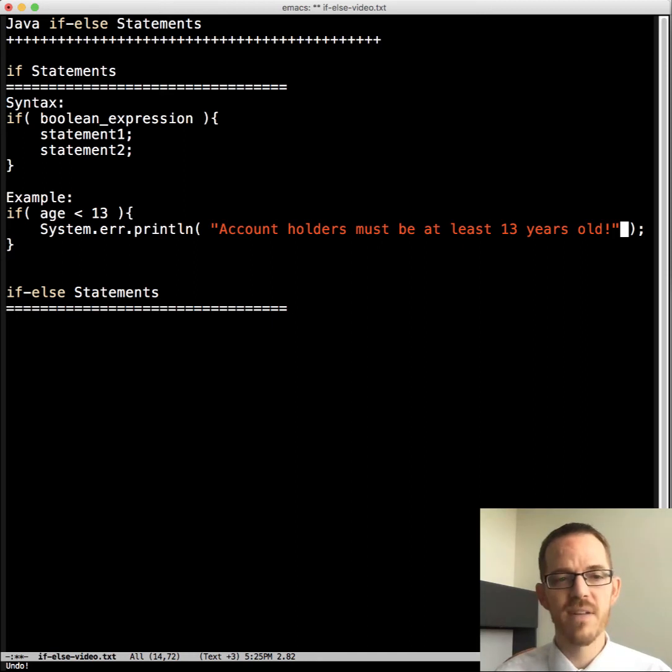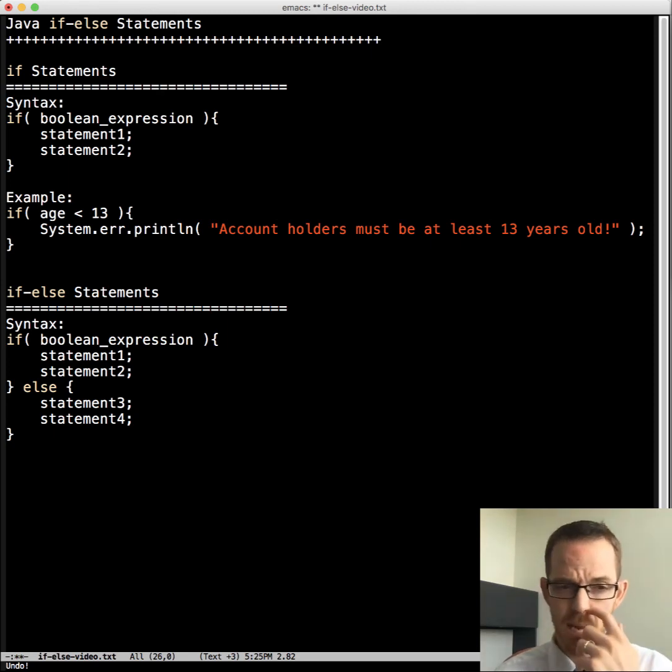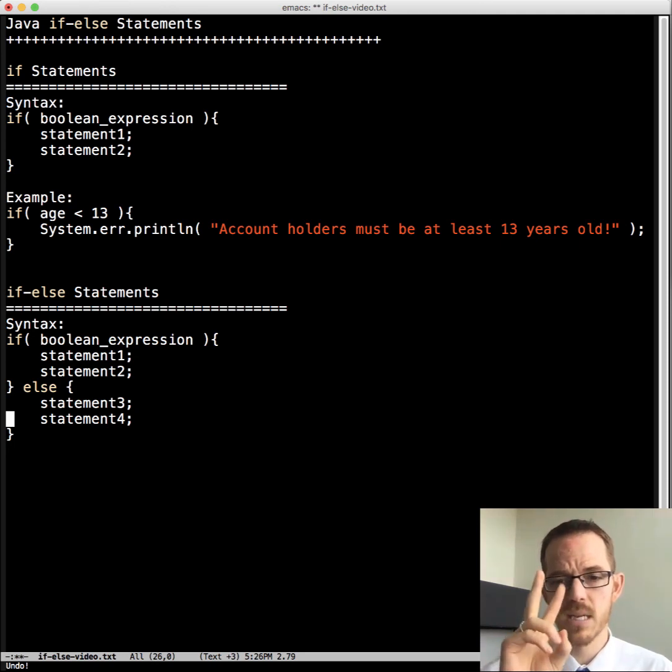Now let's look at if-else statements. Syntax is very similar. We have the same syntax for if, and then we add in the keyword else here, and then we're just always going to do the braces, and then we can have potentially different statements here in the else statement. If they're the same statement in both the if and the else bodies, we probably want to pull that out before or after the if-else statement, so that we have code in just one place instead of the same code in two places.